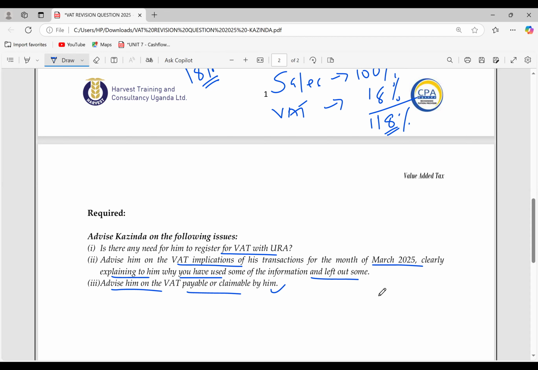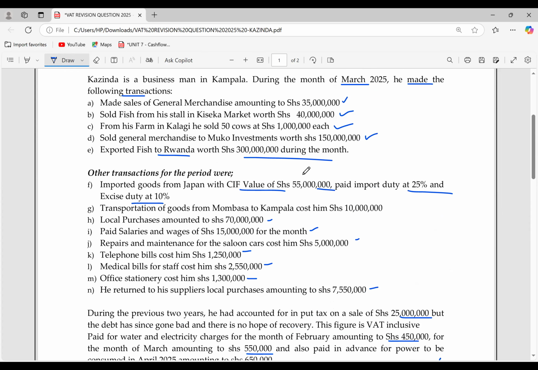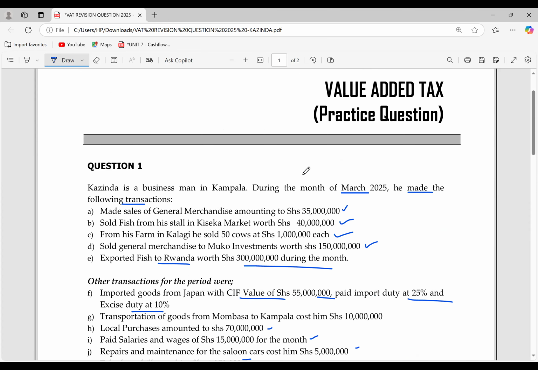So this is an exam type question. Very, very good question if you really want to understand the treatment of VAT. My assumption is that you've read through. This very question can still be downloaded from your student account from the WhatsApp group. So I'm going to take you through. I'll assume you don't know how to do it, so I'll be doing it and guiding you. Then I'll give you a task for you to do.